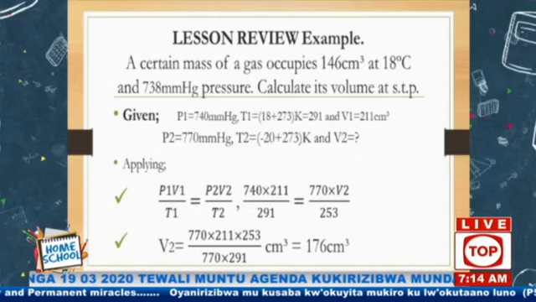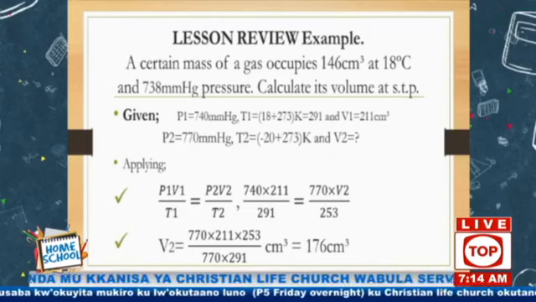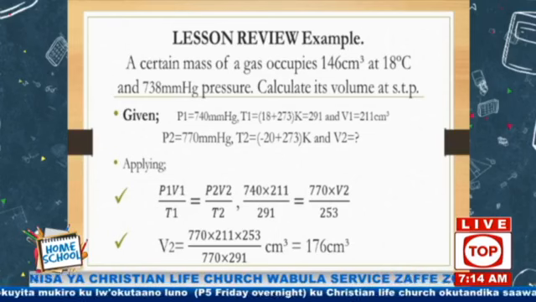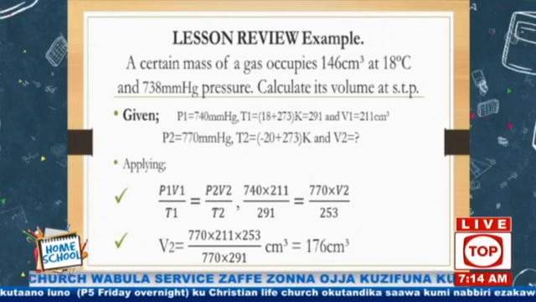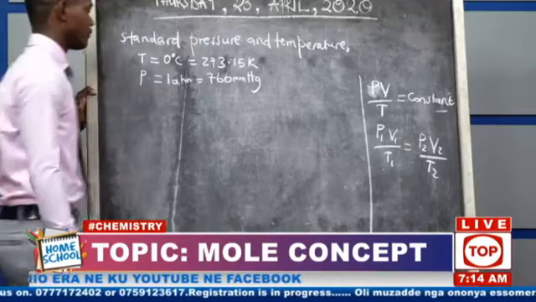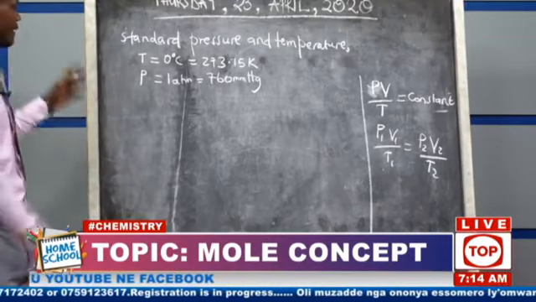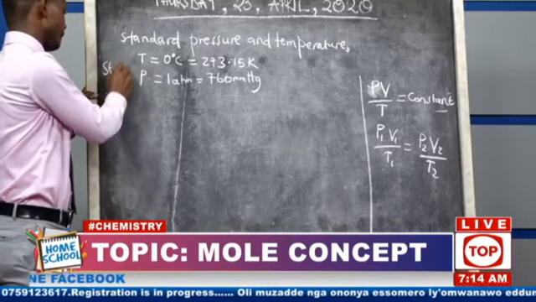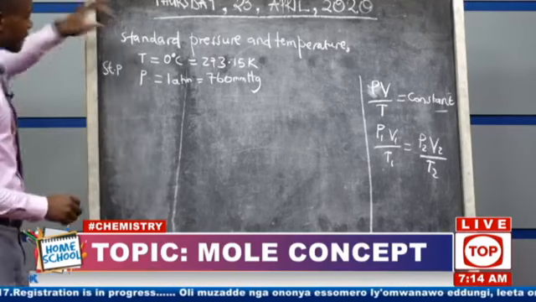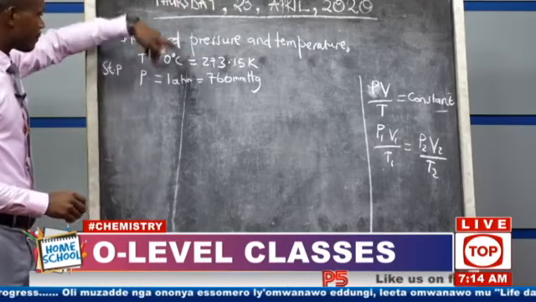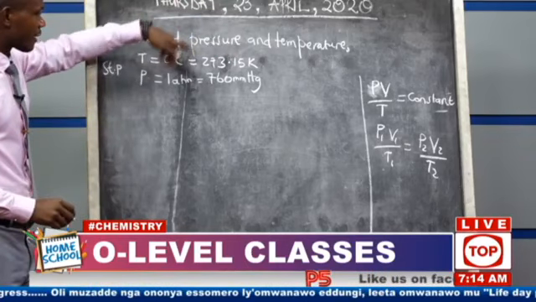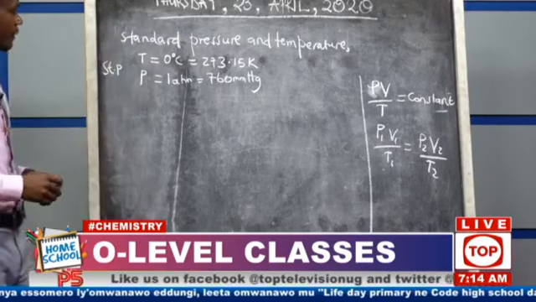And pressure is 1 atmosphere, and 1 atmosphere is equal to 760 millimeters of mercury. Once they say that at STP, that means temperature is 273, pressure is 760, then what you don't have is the volume.